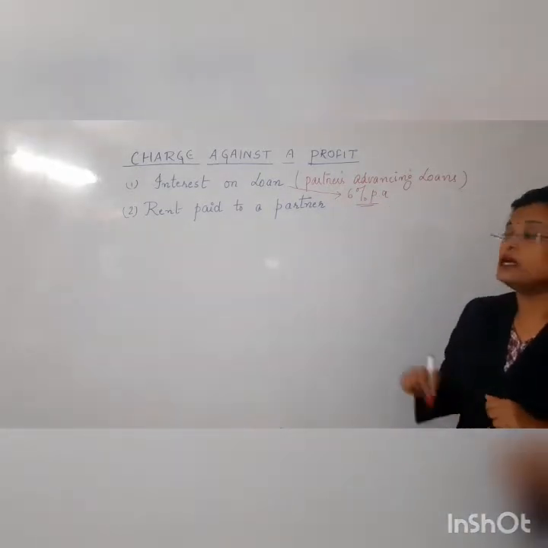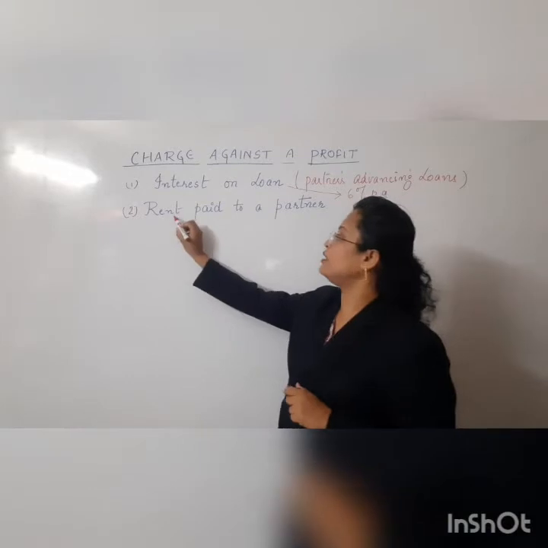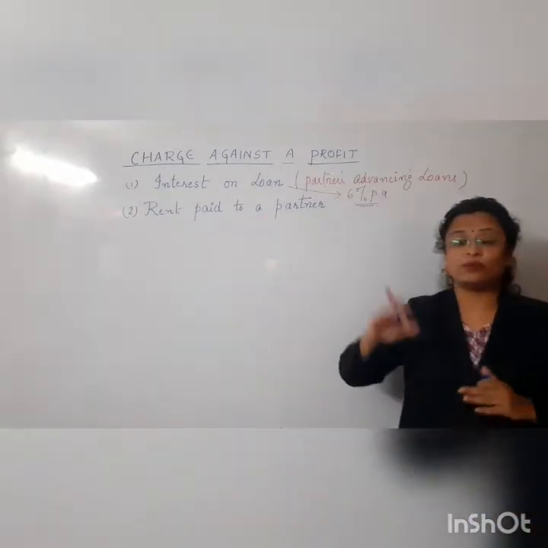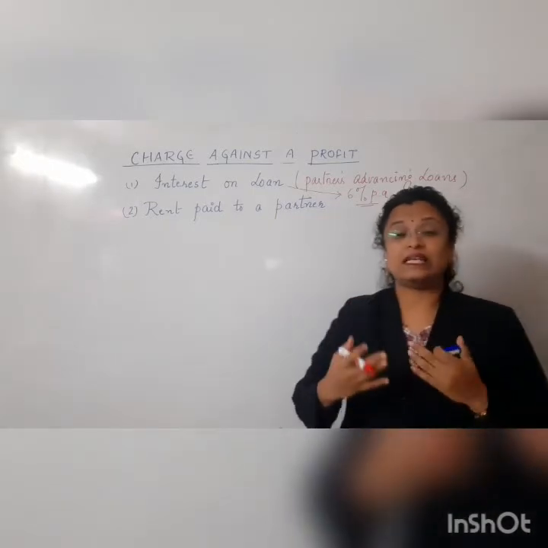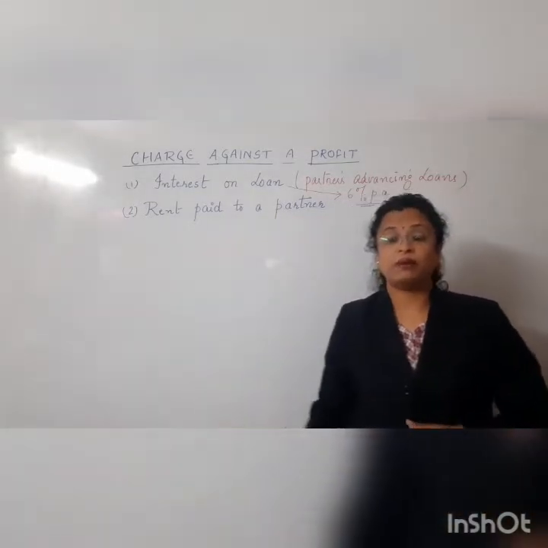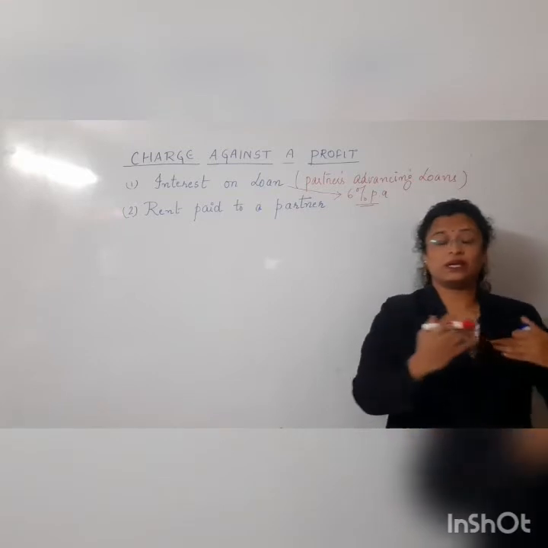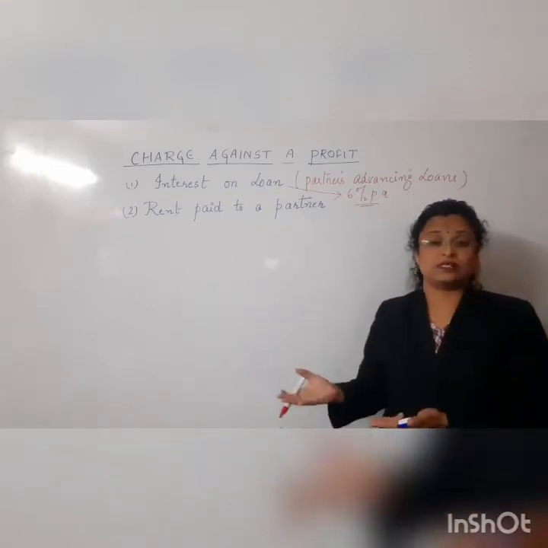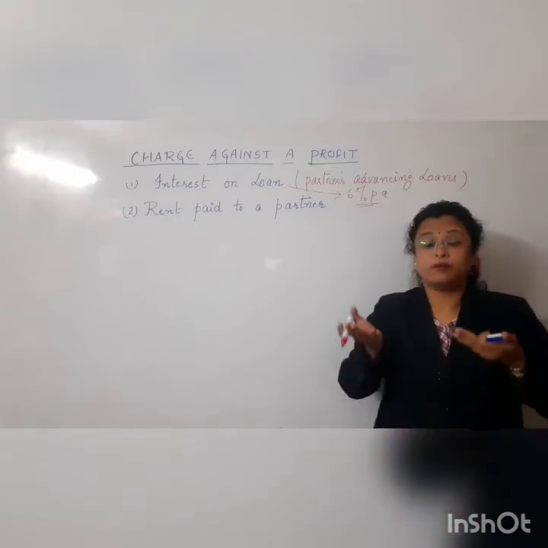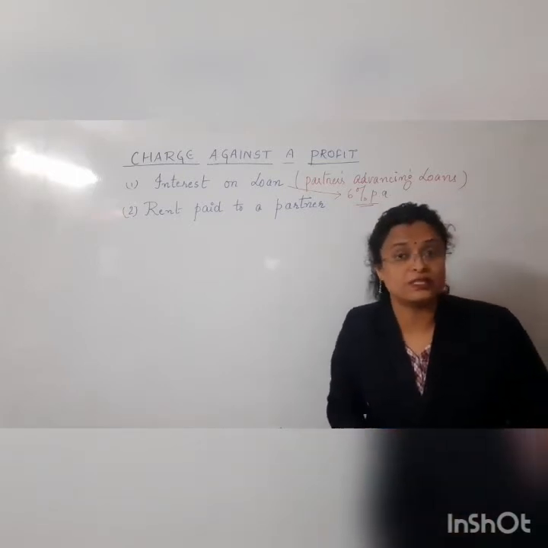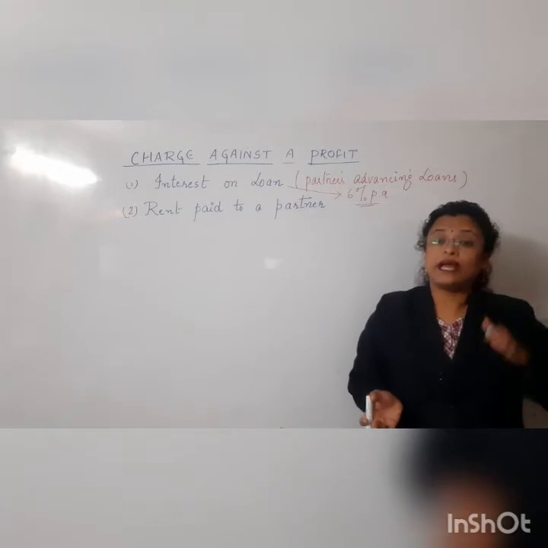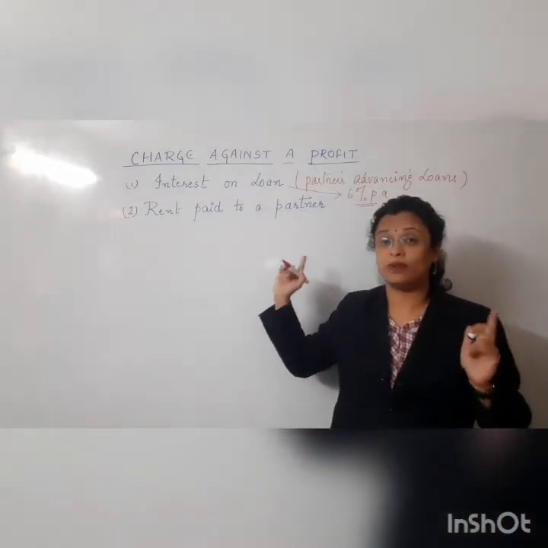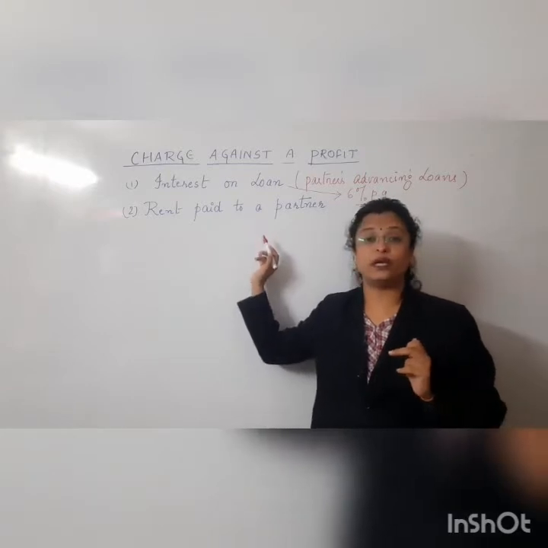Got the fact? Now, the second thing here is rent paid to a partner. Rent paid to a partner means that if the partner is lending any property to the business, maybe his house or any personal property, then it becomes the moral responsibility of the business to pay rent to the partner. This is not an appropriation, it's a compulsory obligation. Hence, it is treated as a charge.